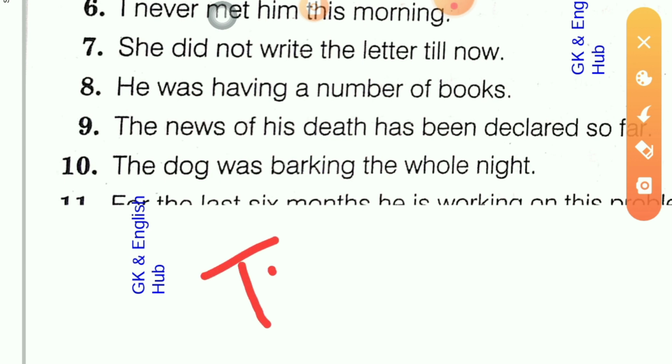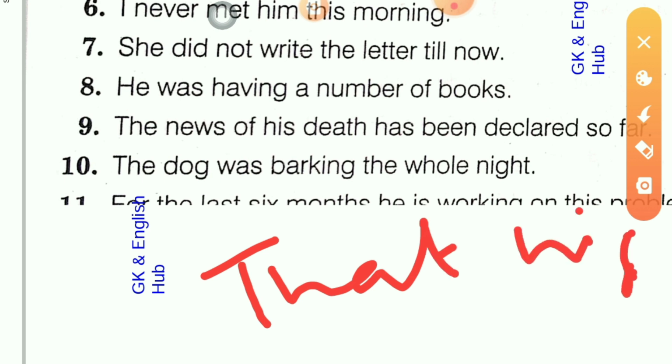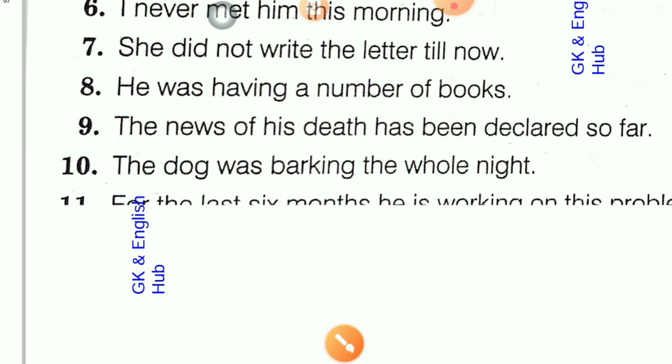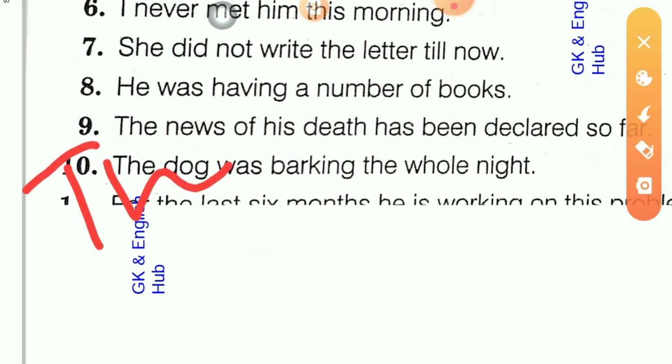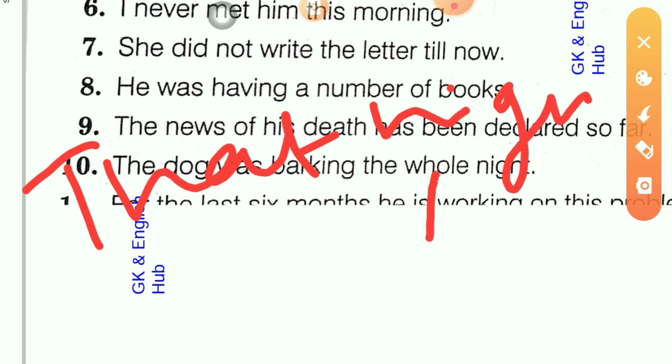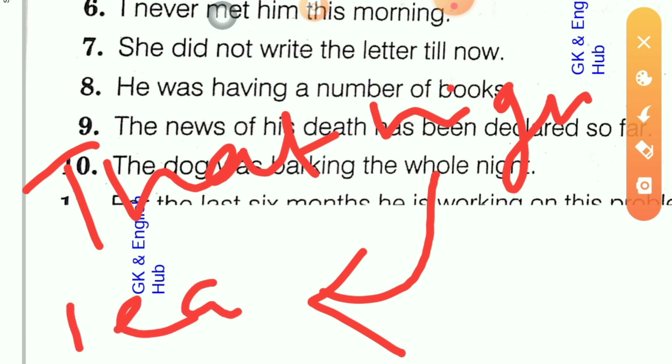Here that night is a proper mention of a time, and at this time another action was happening, that is leaving in progressive mood.